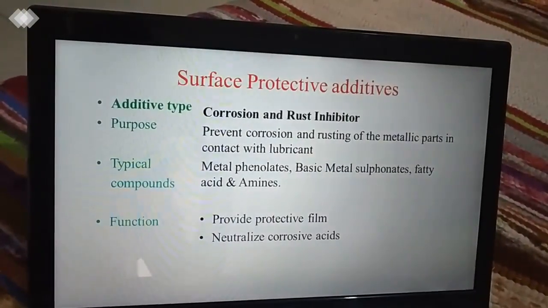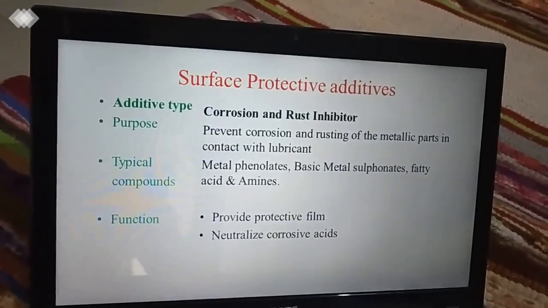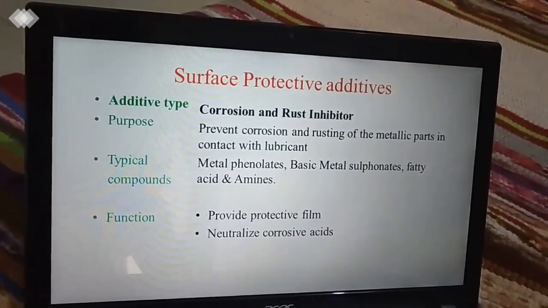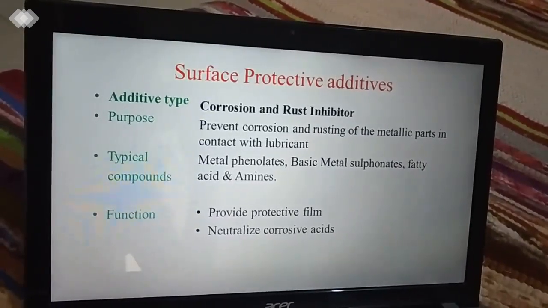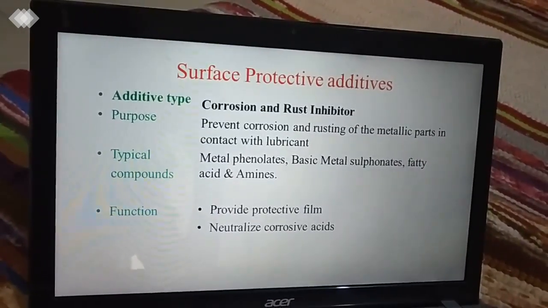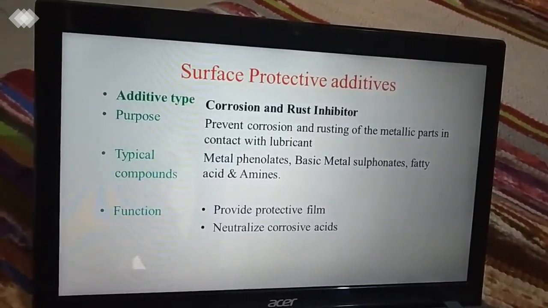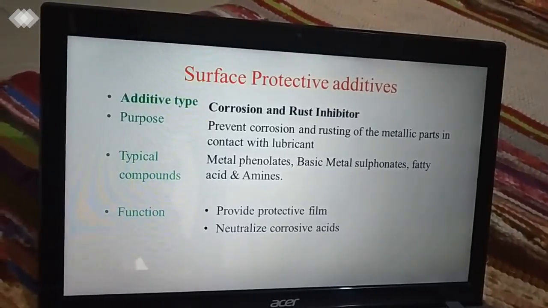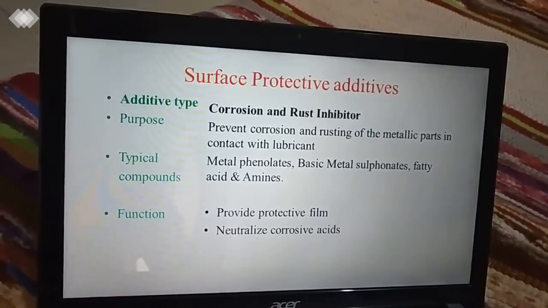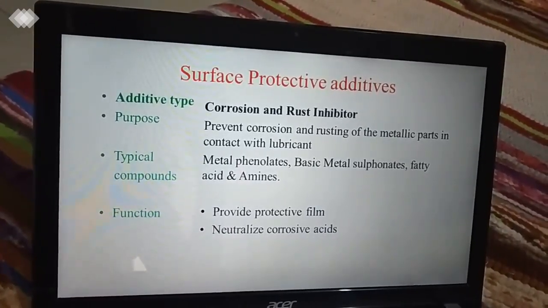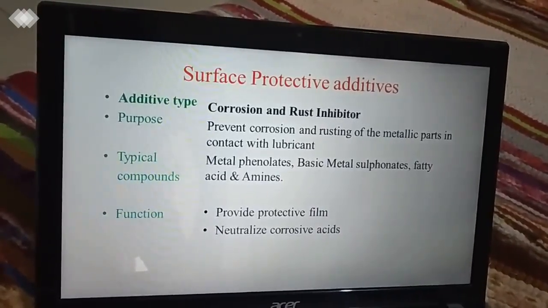Second additive type is corrosion and rust inhibitors. As the name indicates, the purpose of these additives is to prevent the corrosion and rusting of metallic parts in contact with lubricant. Typical compounds of these additives are fatty acids, amines, metal phenolates, etc. And the function, as we know, is anti-corrosion and anti-rust. It provides a protective film over the surface and neutralizes corrosive acids.